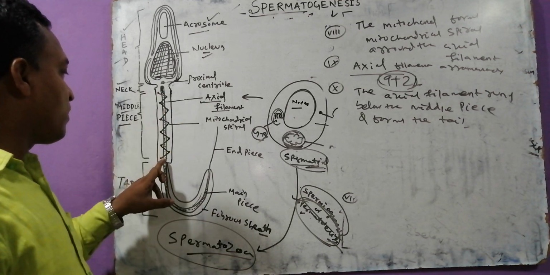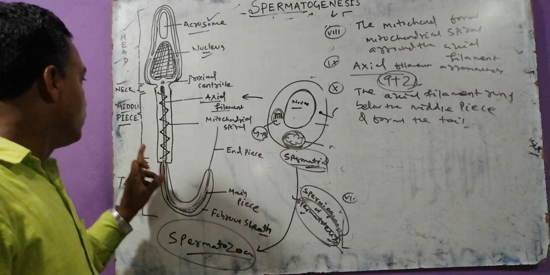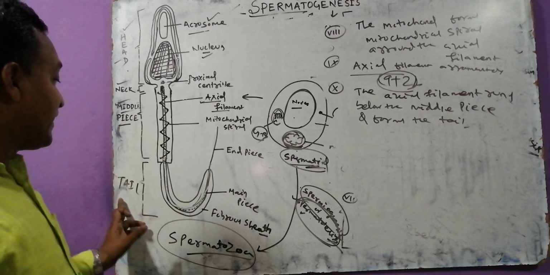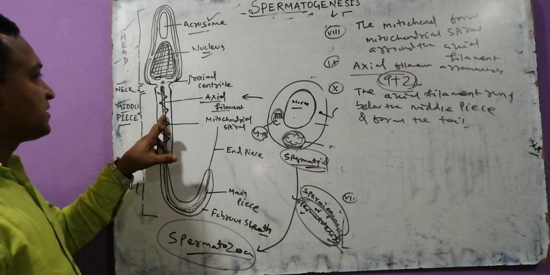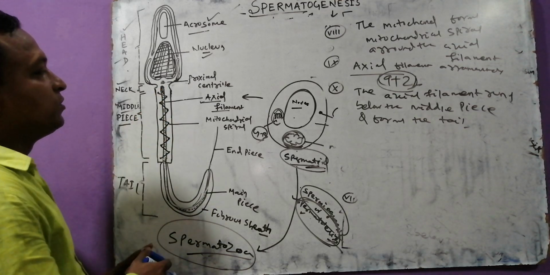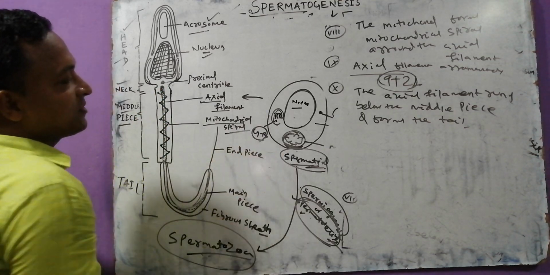The axial filament runs downward below the middle piece, called the tail. And the mitochondria are arranged around the axial filament, called the mitochondrial spiral.